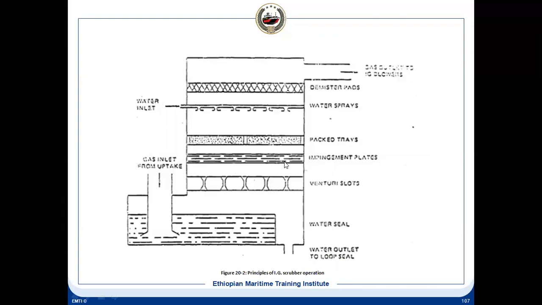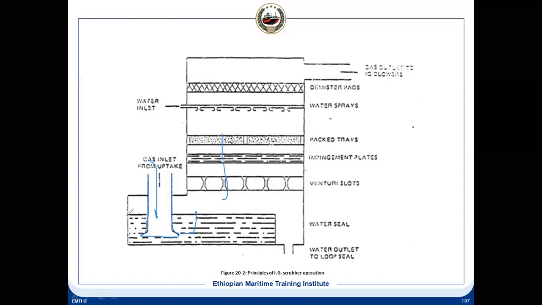So the interaction is higher here, and if you see the inlet, the inlet is submerged into the water like the deck seal. So the flue gas is entering and then bubbling out. After that, it is moving.